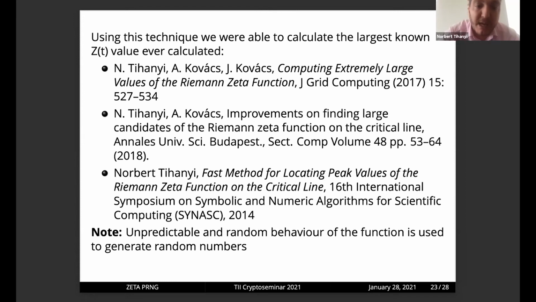It's really hard to predict. And it has turned out that this is true also for the FT function. FT can be calculated really fast, and the FT function is really good for our random number generator choice.